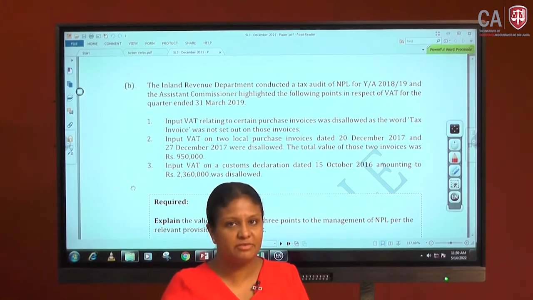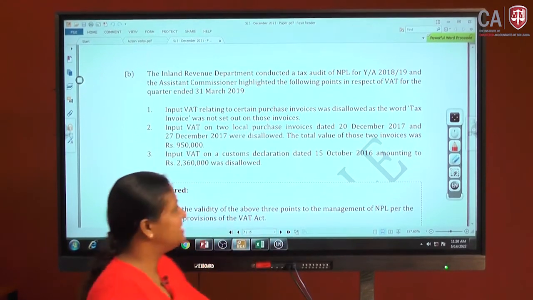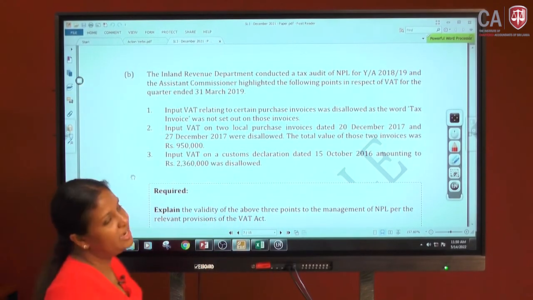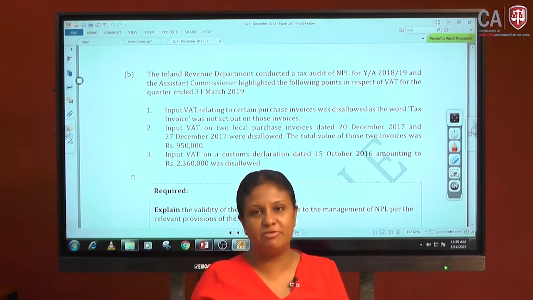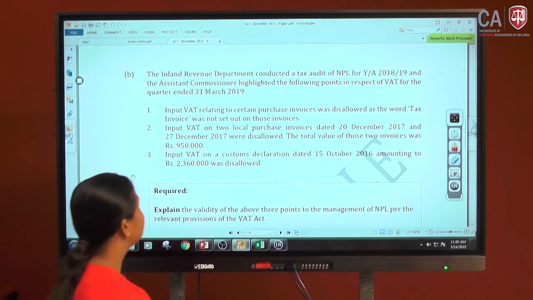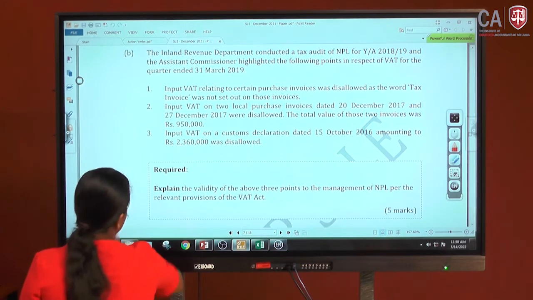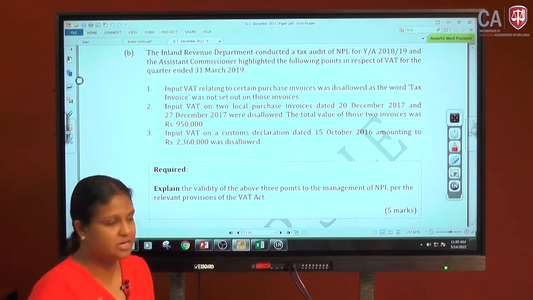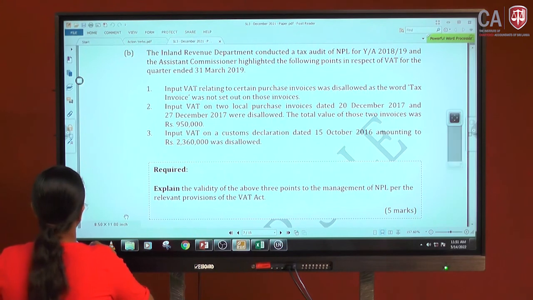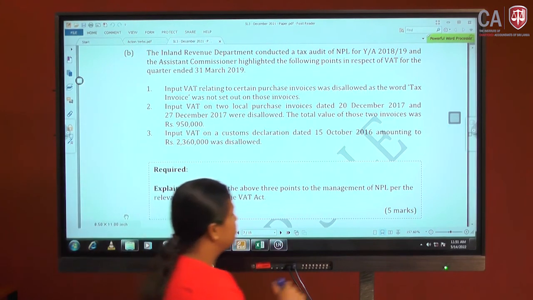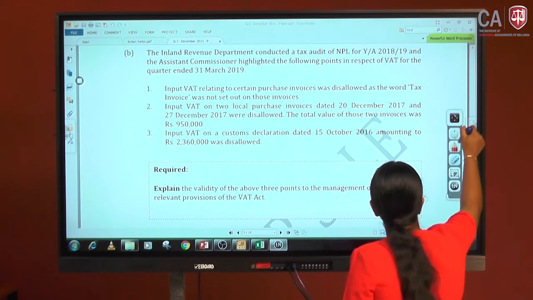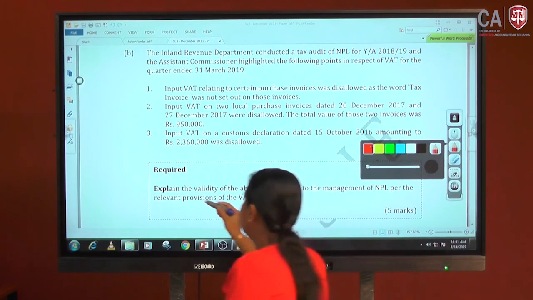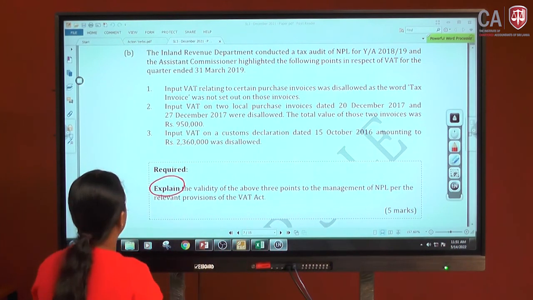Again, this is relevant for the value added tax. This is on the input VAT. How to claim input VAT, one of the solid questions for you all. It has been asked to explain the validity of the above 3 points. Now there are 3 points given, and you need to explain the validity of these 3 points. This is the action verb, it's explain.